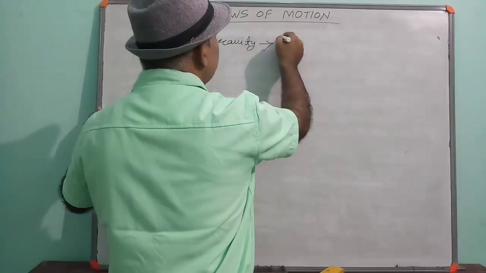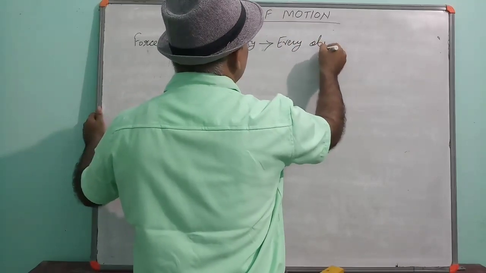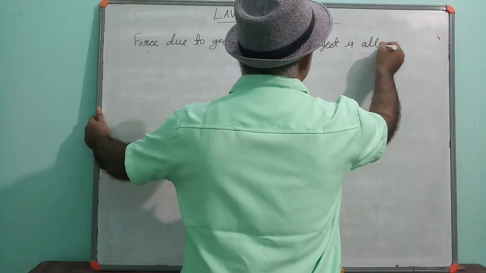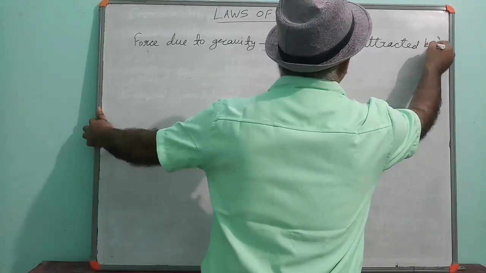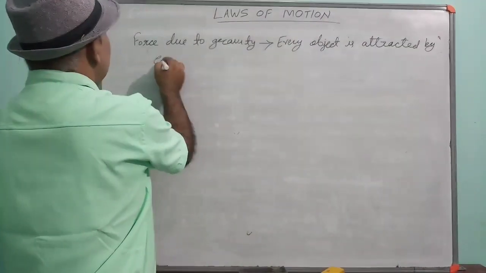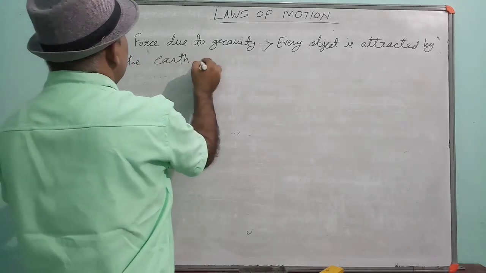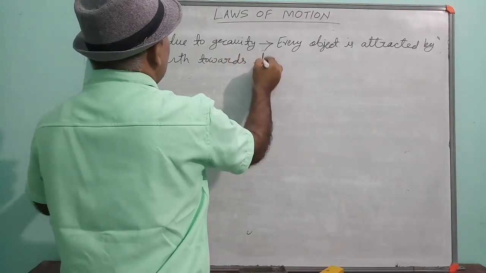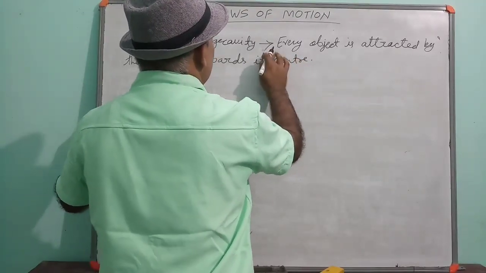That means every object is attracted by the earth towards its center.